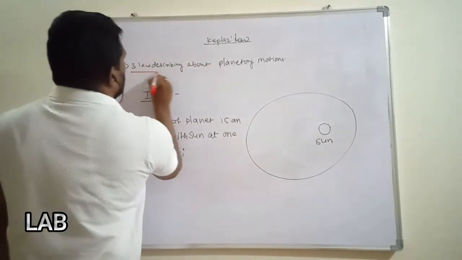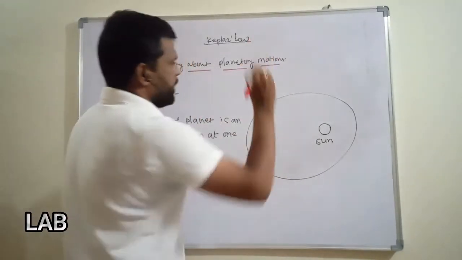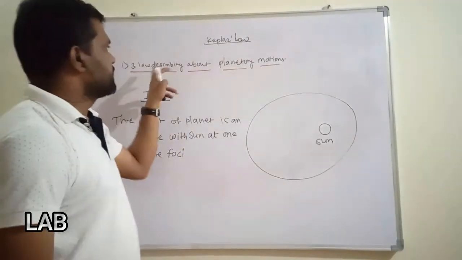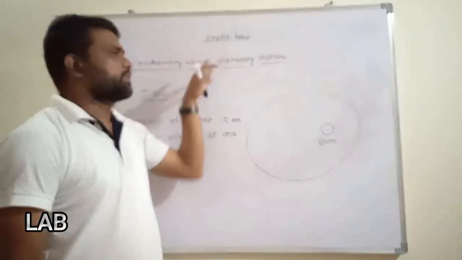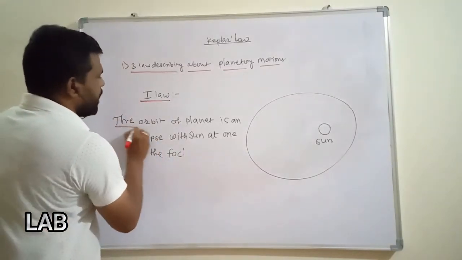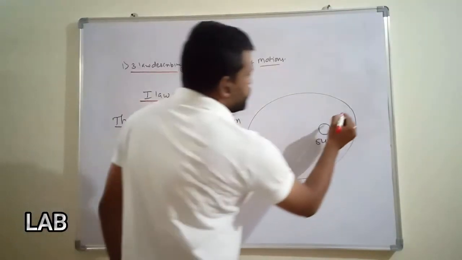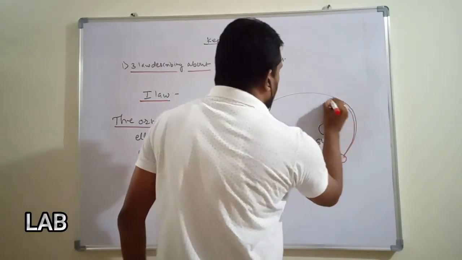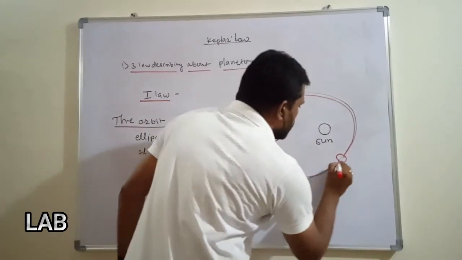Kepler's laws describe planetary motion. Planet, ग्रह, जी प्लॅनेटची मोशन आहे त्याला डिस्क्राइब करण्यासाठी या केप्लर्सनी त्यांचे 3 लॉ मांडले. Kepler's first law is that the orbit of a planet, so this is the planet and this is the orbit.